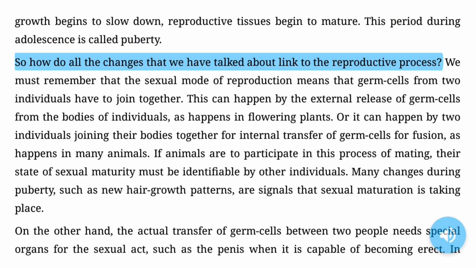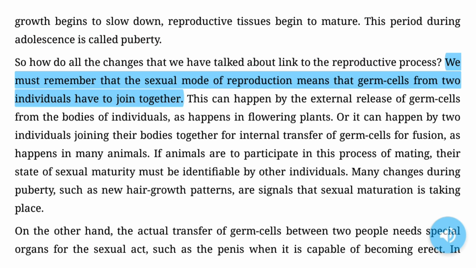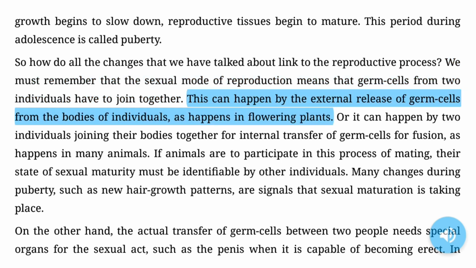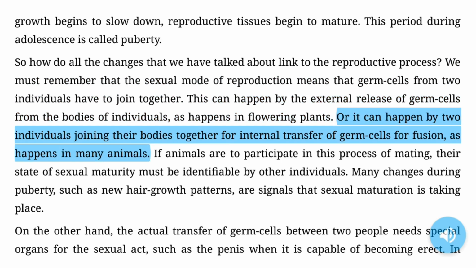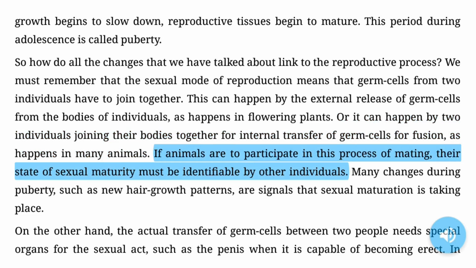So how do all the changes that we have talked about link to the reproductive process? We must remember that the sexual mode of reproduction means that germ cells from two individuals have to join together. This can happen by the external release of germ cells from the bodies of individuals, as happens in flowering plants, or it can happen by two individuals joining their bodies together for internal transfer of germ cells for fusion, as happens in many animals. If animals are to participate in this process of mating, their state of sexual maturity must be identifiable by other individuals.